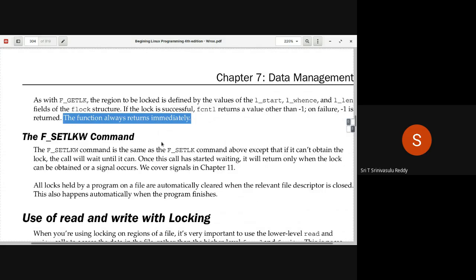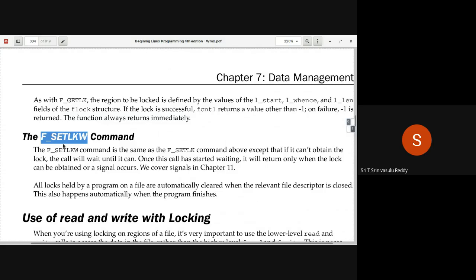Whereas there is another similar command called F_SETLKW. The earlier one is only to know, it is not applying the lock there. You can use F_GETLK to know whether it is possible to apply a lock or not, which is why it returns immediately, no issue.